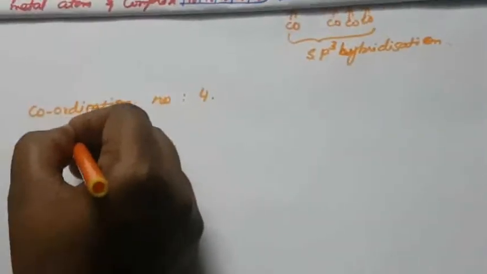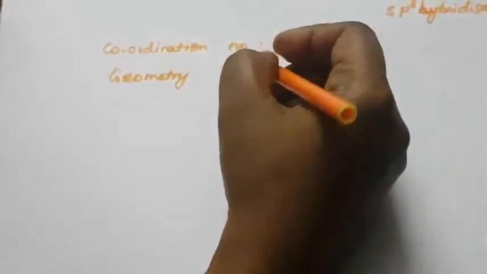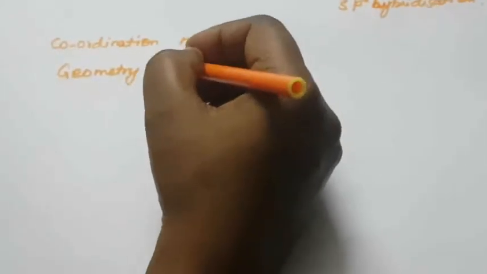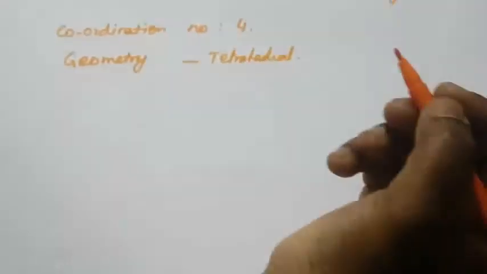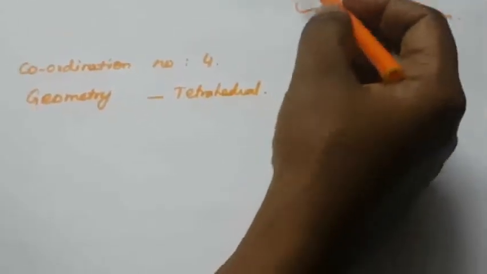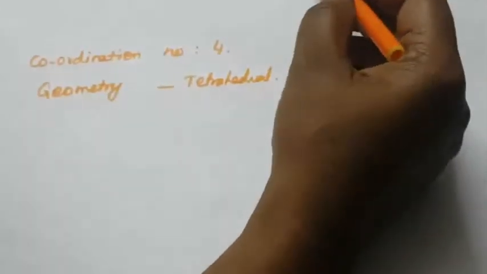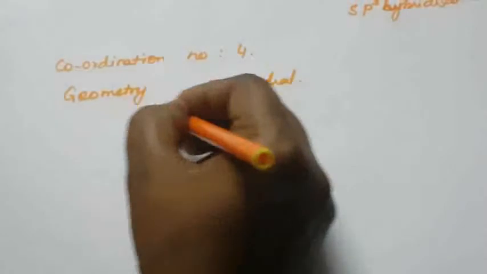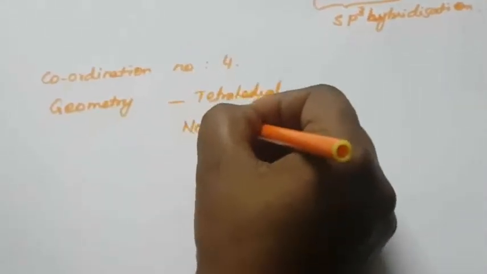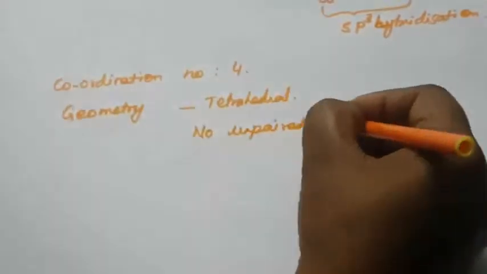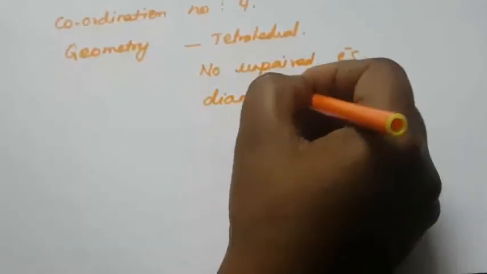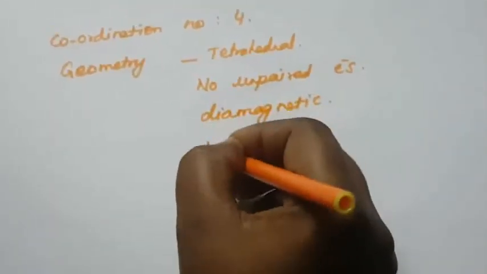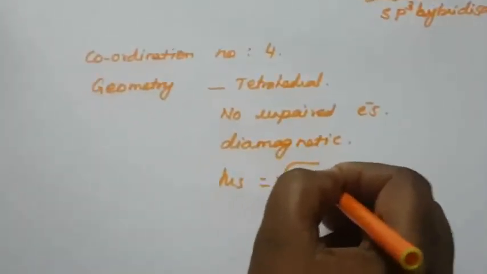What is the geometry? From this tabular column, sp3 hybridization gives a tetrahedral arrangement, right? Tetrahedral arrangement. So how many unpaired electrons are there? Here there is no unpaired electron; everything is paired. So it is diamagnetic. The magnetic moment mu s equals the square root of n into n plus 2, which equals 0, since there is no unpaired electron.